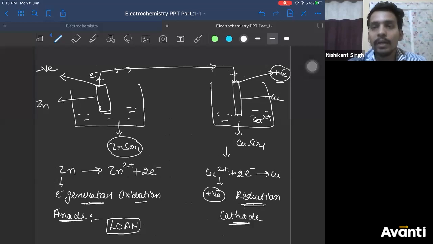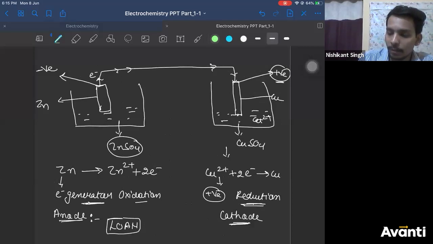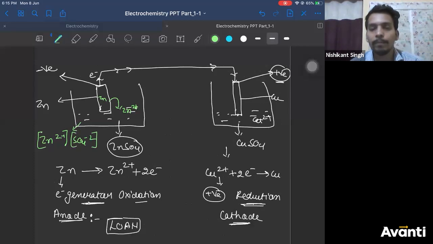Now let us see what is happening in the solution. So zinc is getting converted into zinc 2 plus. Initially, this solution was having zinc 2 plus ion and sulfate ion, and their concentrations were equal.